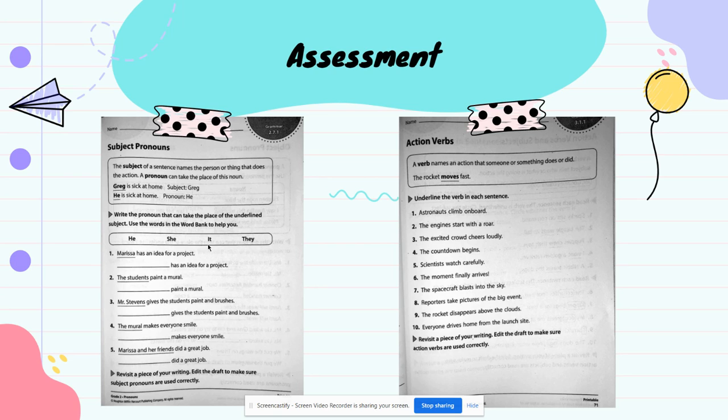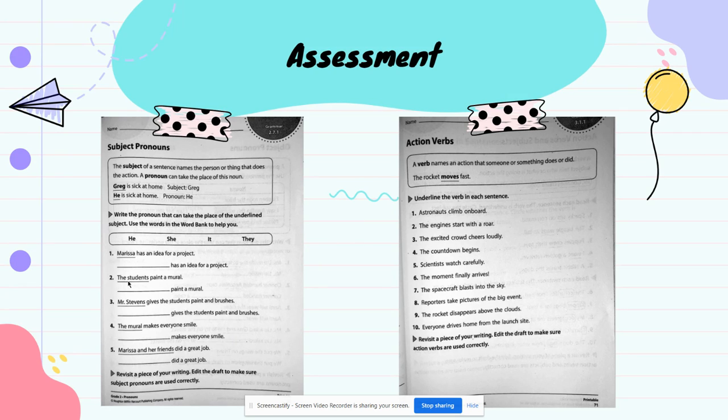I'm not going to use it because it is used when you're talking about an object. Marissa is not an object, she's a human being. And I'm not going to use they. They is talking about a group of people. Marissa is only one person, right? She's only one person and she's a girl, so I'm going to use she.